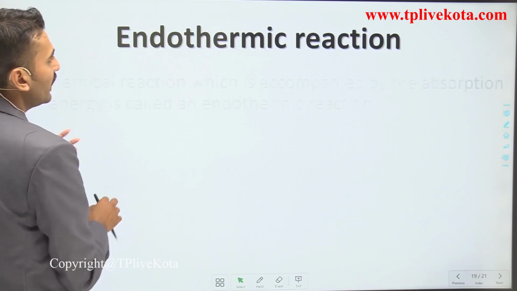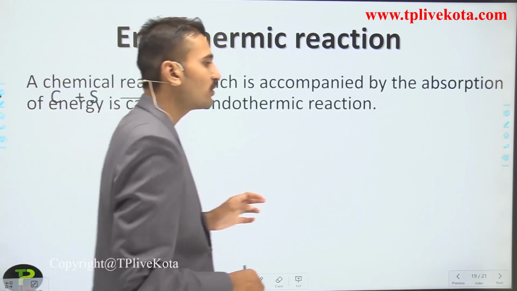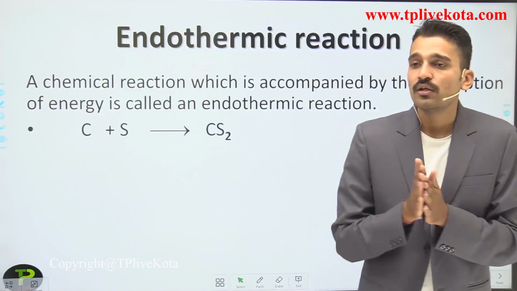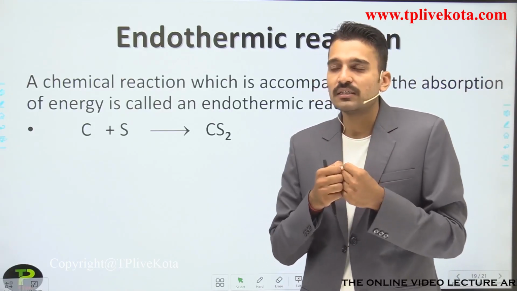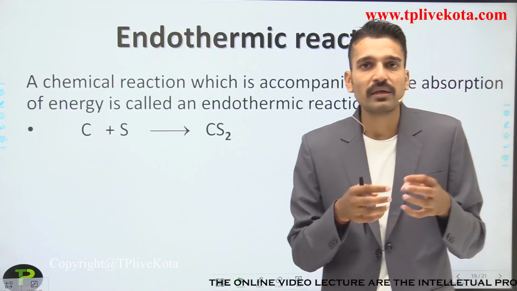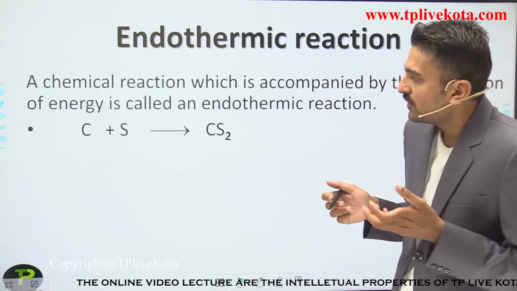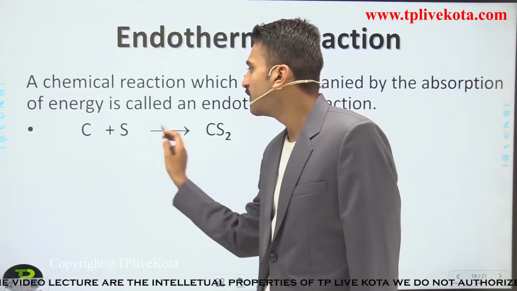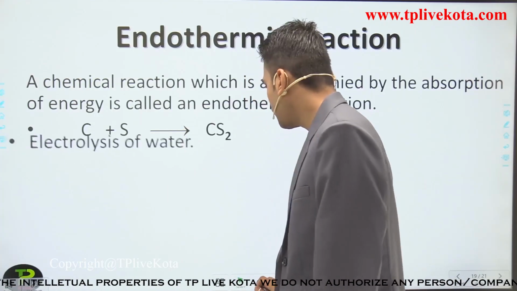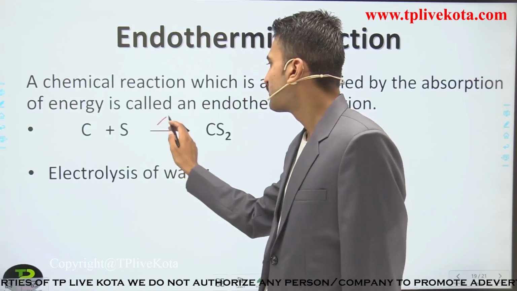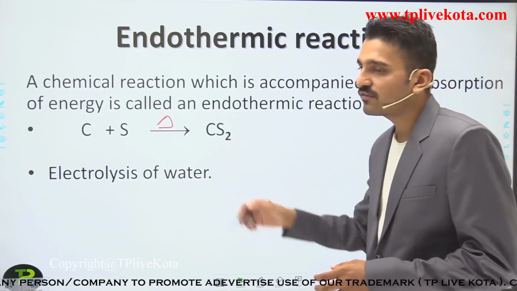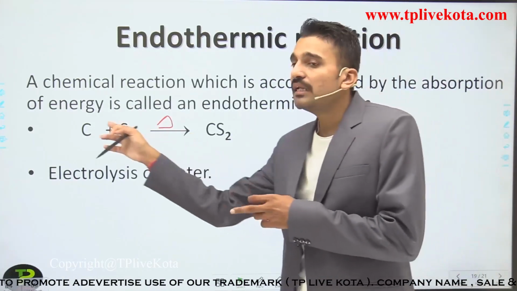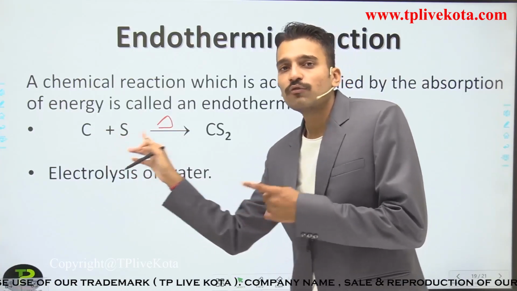Moving to another type, that is the endothermic reaction. So what are endothermic reactions? Endothermic reactions are those reactions which are accompanied by the absorption of energy. Whatever energy you give to the reactant is absorbed. How is this energy absorbed? When you heat carbon and sulfur together, there will be the formation of carbon disulfide. So you are heating these two chemicals for the formation of this product.